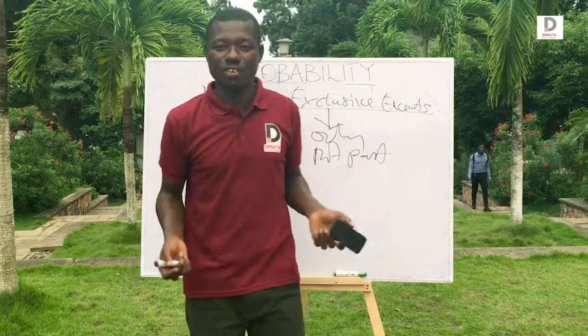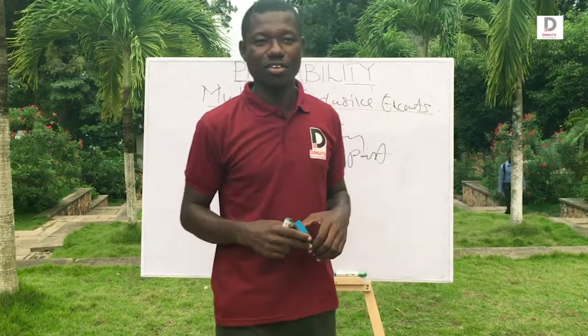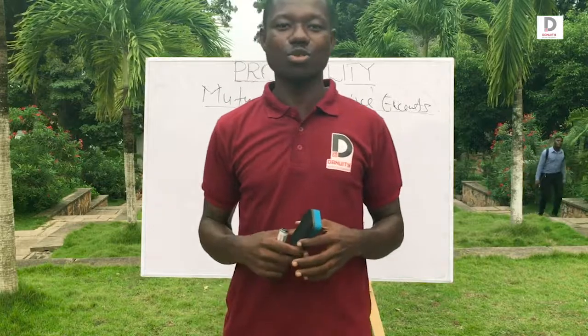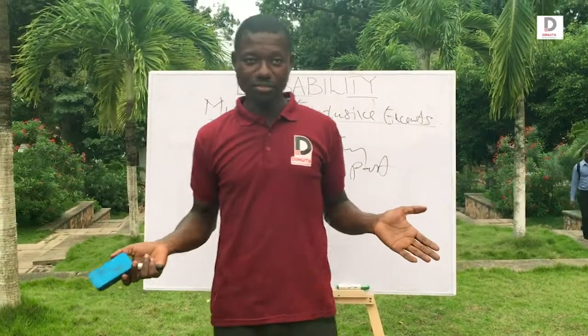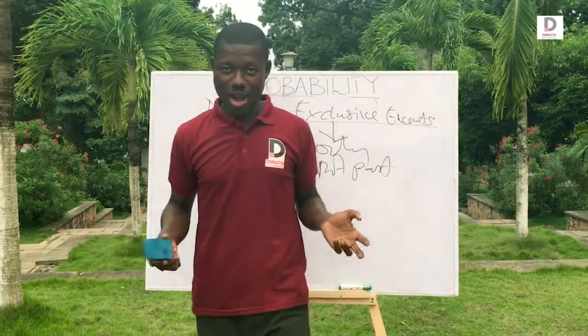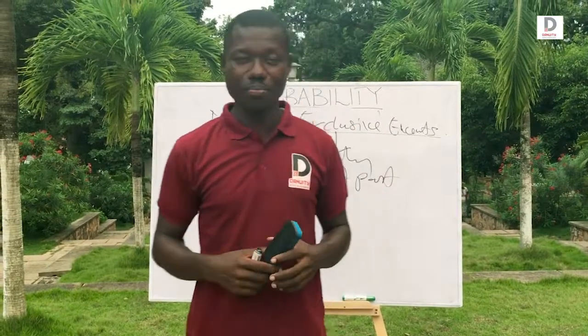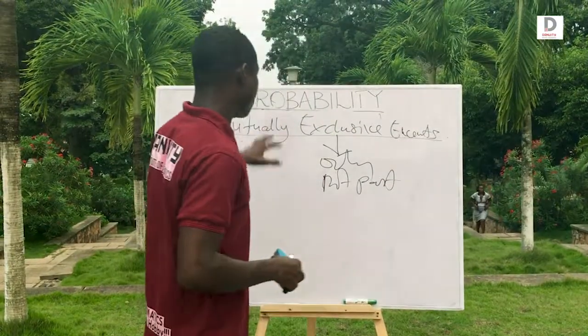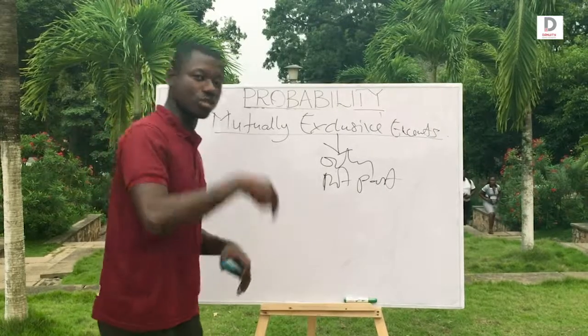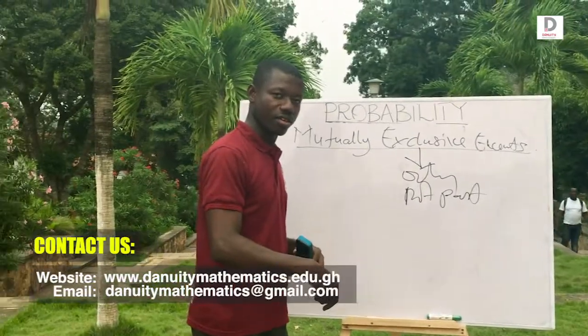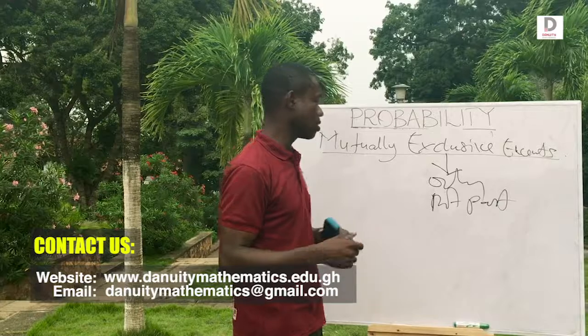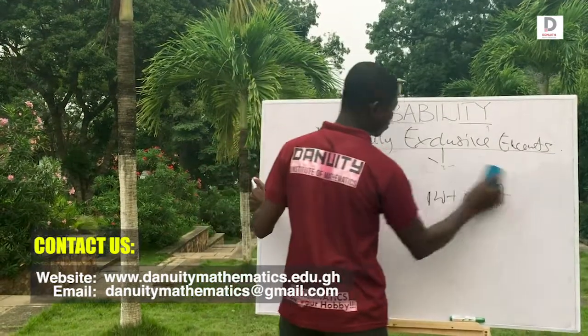If a payment was made for a party and you are exclusive, you didn't pay for the party. Can you go and take your money out of the bill? No. So mutually exclusive means it's not inclusive, meaning there's no intersection.